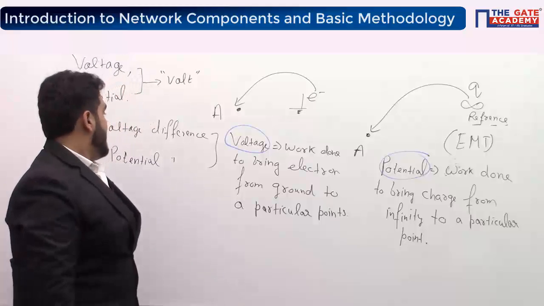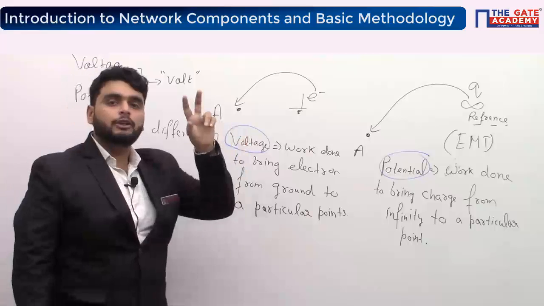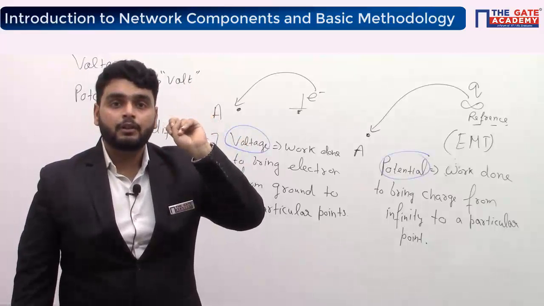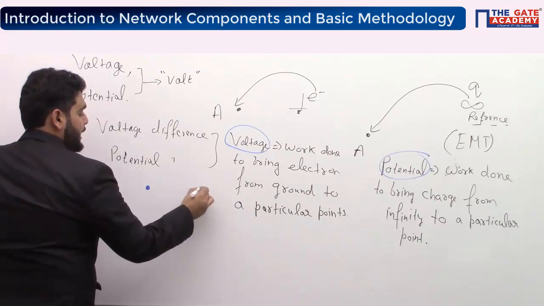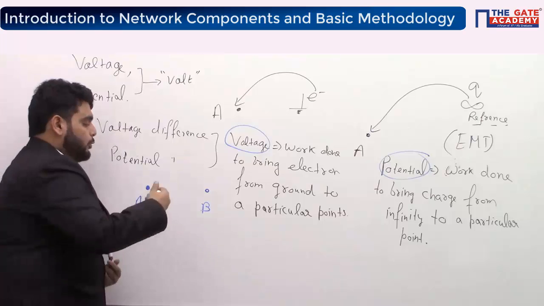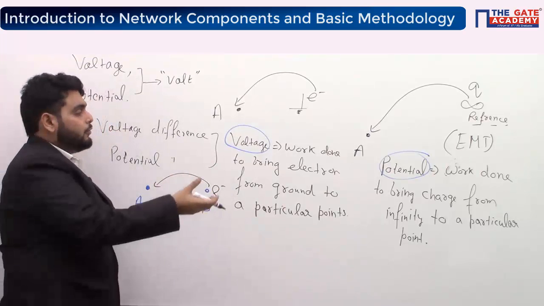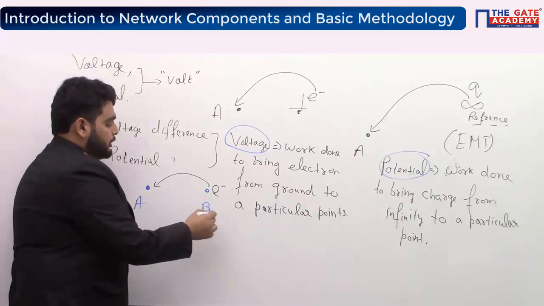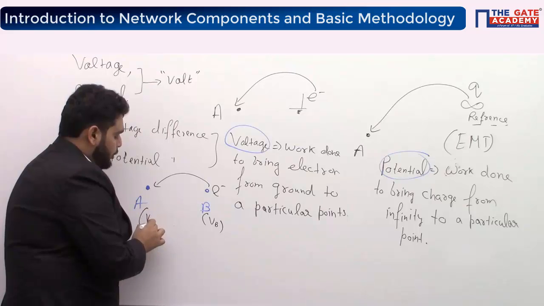Now voltage difference. The word is difference, which means we need two quantities. So voltage difference means I have two points A and B, and I have to move an electron from B to A. This point has some voltage VB, and this point has some voltage VA.